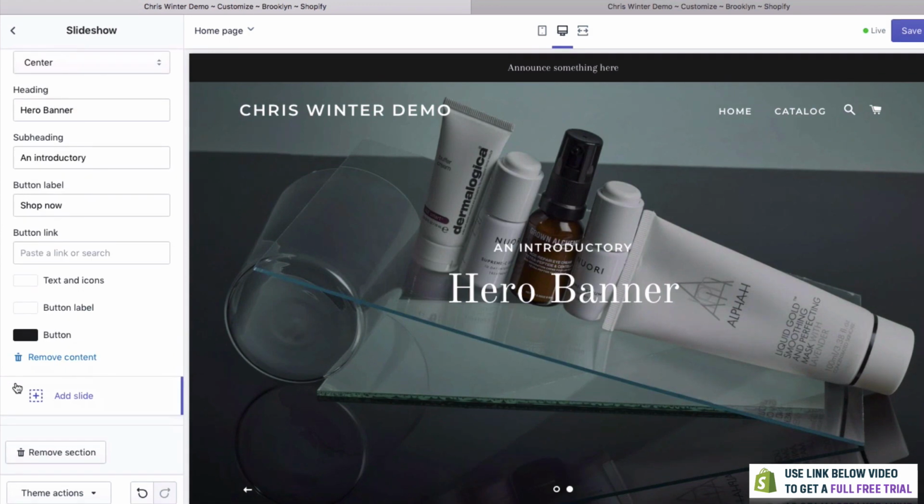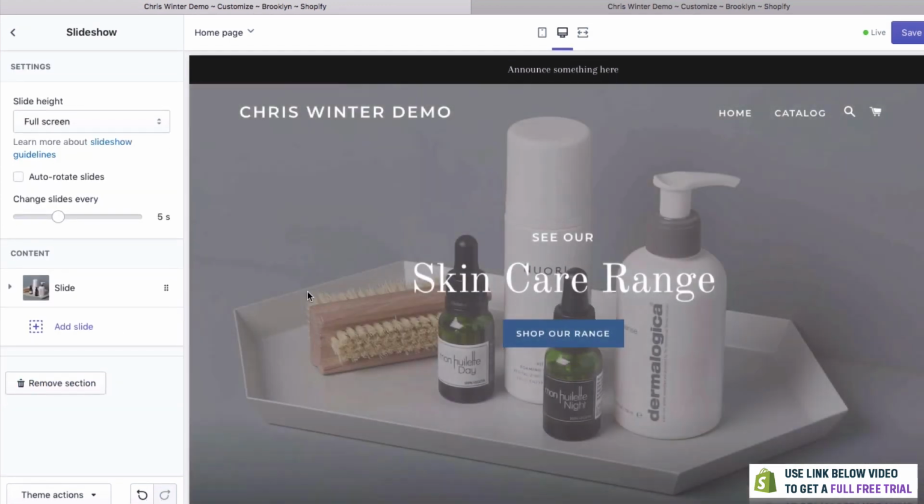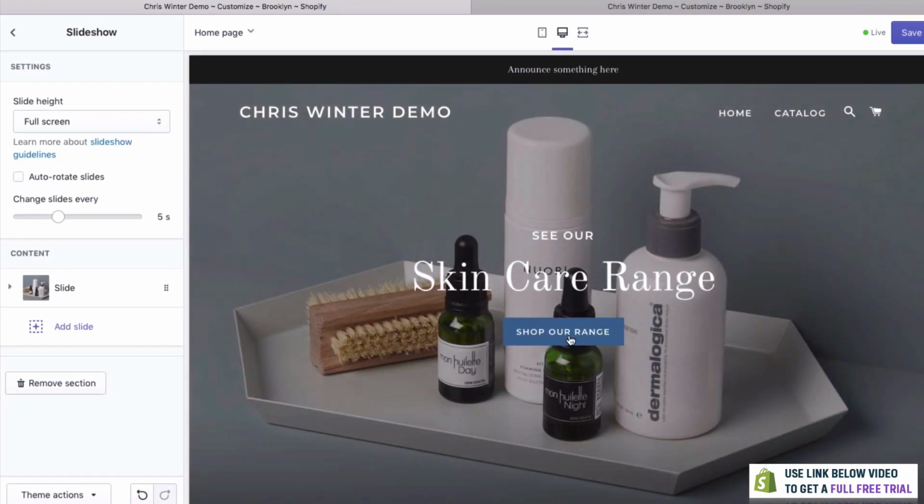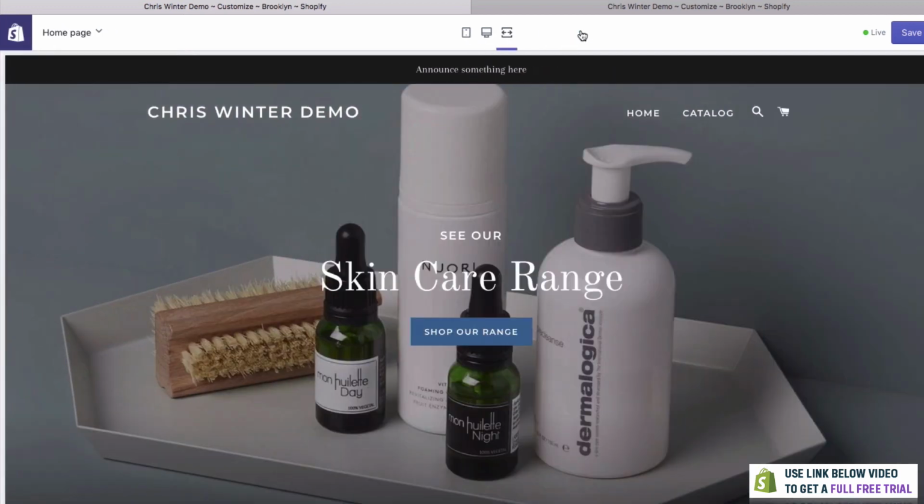I think for now we'll turn off this second slider just to make things simple. So you can see now, if we make this full screen, which you can do up here, we now have this nice background image, a subtitle, a main title, and a button right here. It really does look very, very nice.